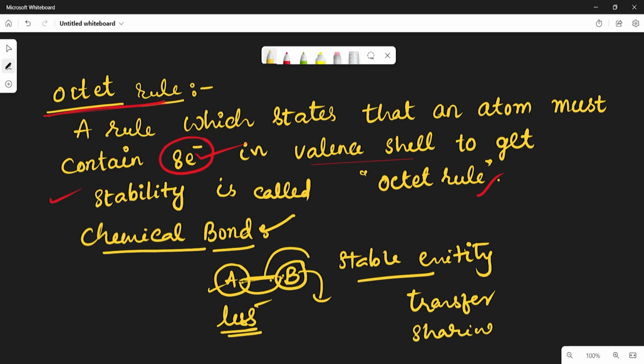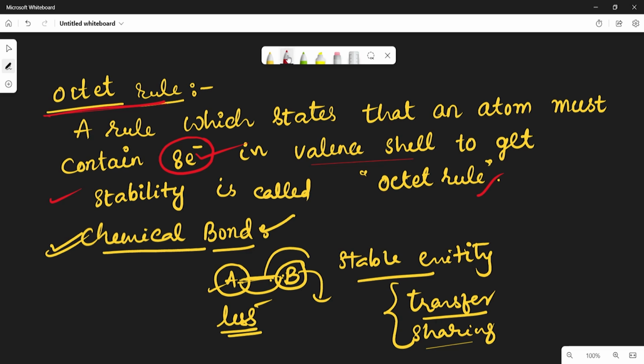Whatever it may be, by transfer or sharing of electrons, the two atoms get octet configuration and become stable. So that is called chemical bond.